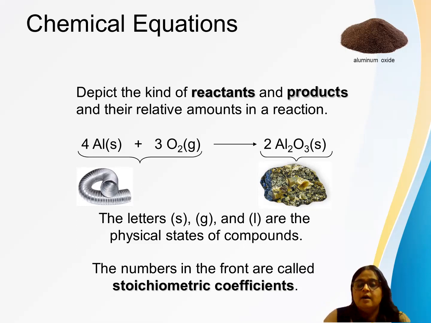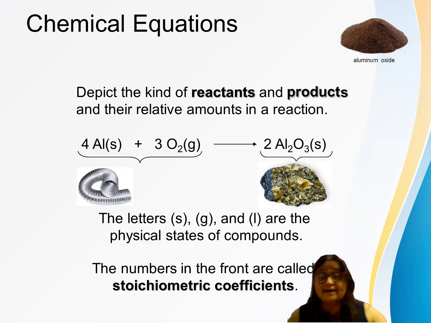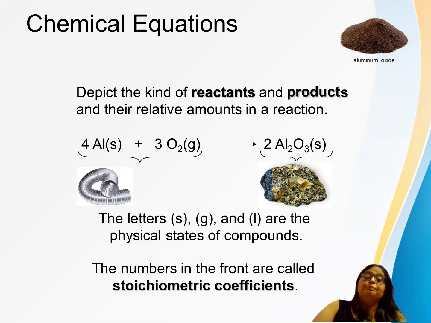Okay, now in this equation, forget the numbers 4, 3, 2 for now. I'll tell you how to mention these numbers. First come the things written in the brackets: S, G, and S. These are the states of the reactants or products in this chemical equation. S stands for solid, G stands for gas, and L stands for liquid. So these are the physical states.